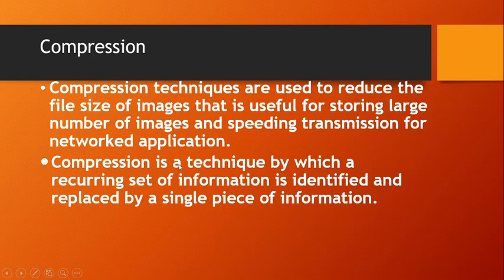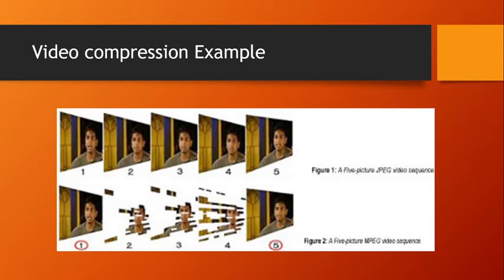It is done by identifying a recurring set of information. Recurring means a repeated set of information, and it is replaced by a single piece of information. To understand this, let us see this example of video compression. In this video, there are 5 frames. So the first one is the original video frame, whereas the second one is the compressed sequence.